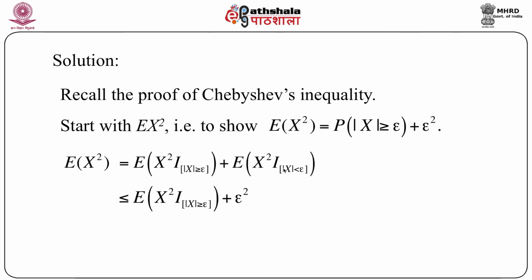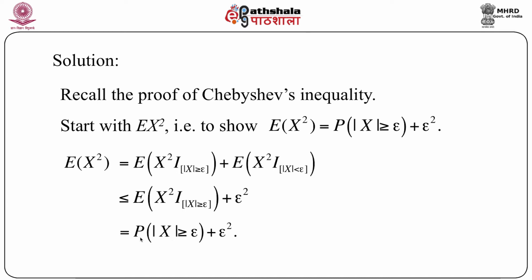That means we can immediately write that expectation of x square indicator of modulus of x greater than or equal to epsilon, plus the second term, is less than or equal to, or we can write less than, epsilon square. Now what is this quantity, expectation of x square indicator?